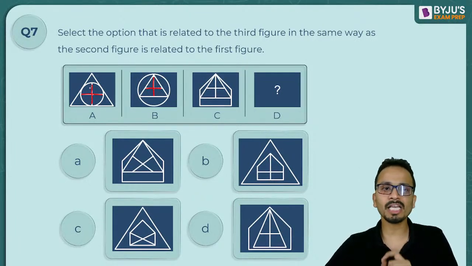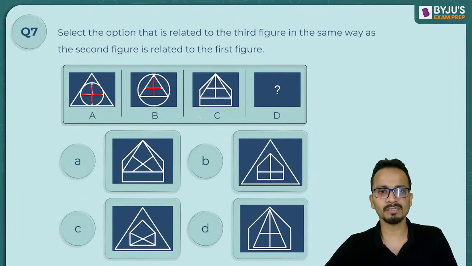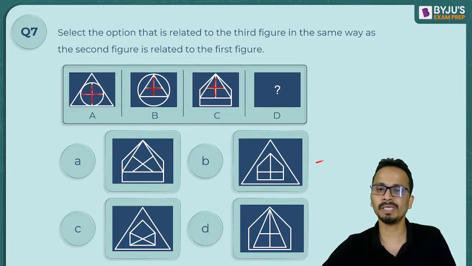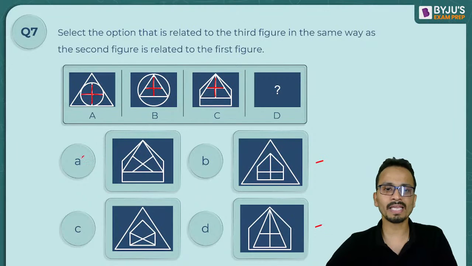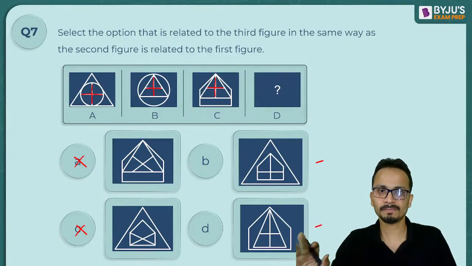The only exchange has happened between the triangle and the circle, the outermost figure and the middle figure. So triangle has gone inside and circle has come outside. Okay, so the same thing will happen in the answer figure. So first of all, we'll have to retain this plus sign. The plus sign is retained in option B and option D. So I can eliminate option A and option C, because in option A and option C, plus has become cross. So A and C to eliminate kar denge.